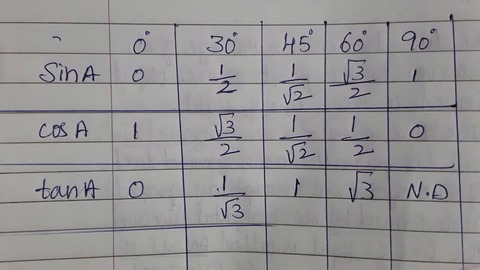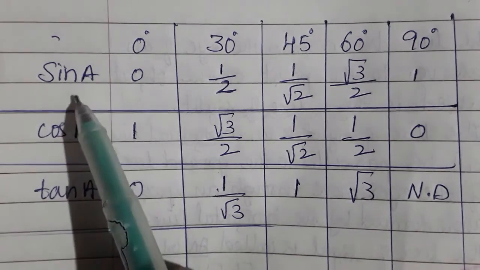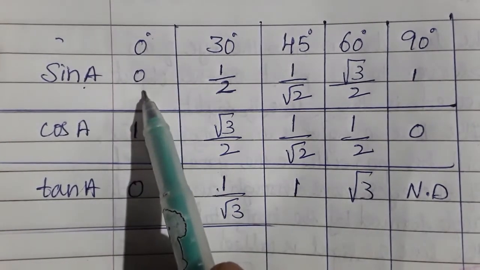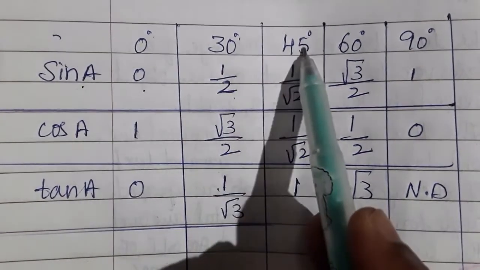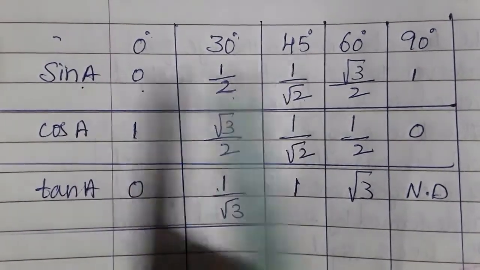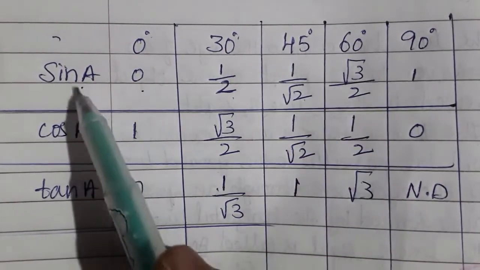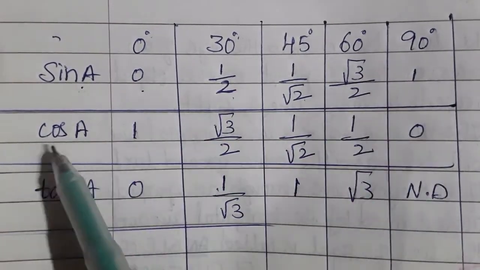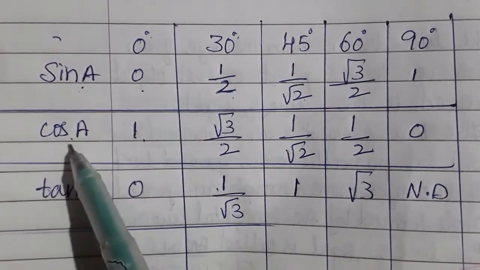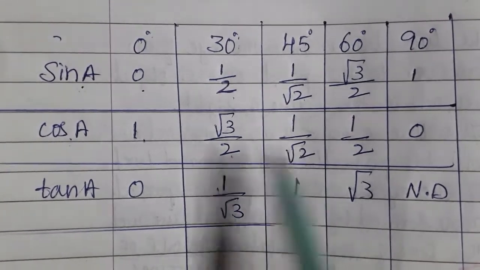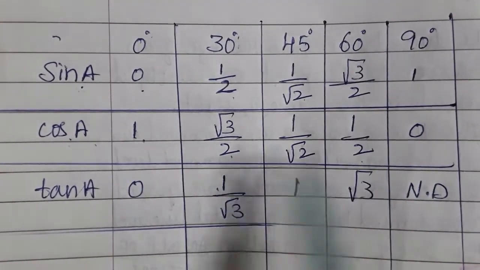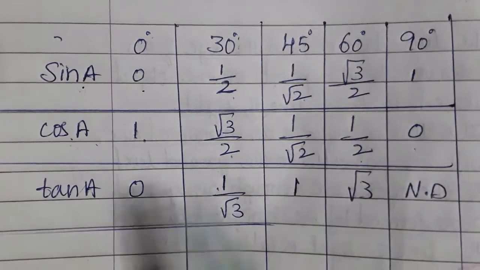The values of standard angles to be remembered while solving the problems related to the applications of trigonometry. Sin 0 degree is 0, you must remember this. Sin 30 degree 1 by 2. Sin 45 degree 1 by root 2. Sin 60 degree root 3 by 2. Sin 90 degree is 1. Cos 0 degree is 1. Cos 30 degree is root 3 by 2. Cos 45 degree is 1 by root 2. Cos 60 degree is 1 by 2. Cos 90 degree is 0.